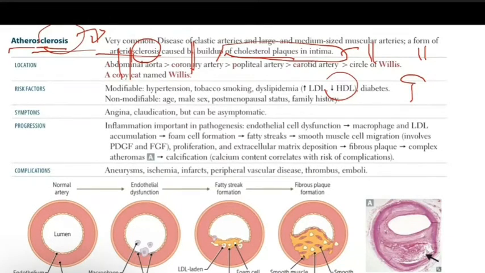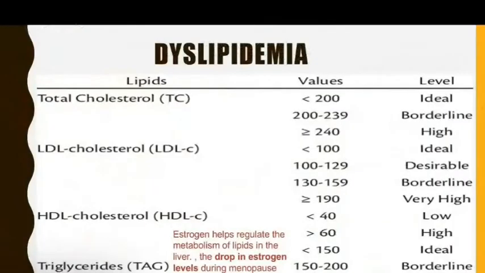Now, why? Because you have estrogen in the premenopausal woman, and this estrogen helps to regulate the metabolism of lipids in the liver. Thus, with the absence of this regulation of the lipids after menopause, because of the absence of or decrease in the estrogen, there is a high risk for the postmenopausal woman to have atherosclerosis.